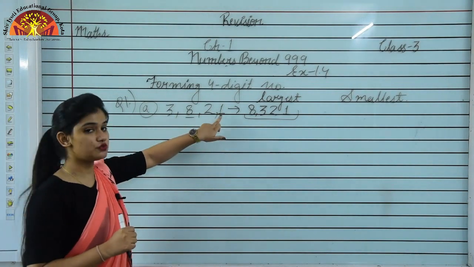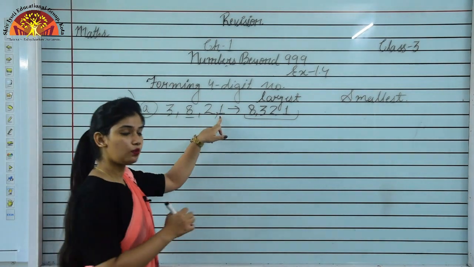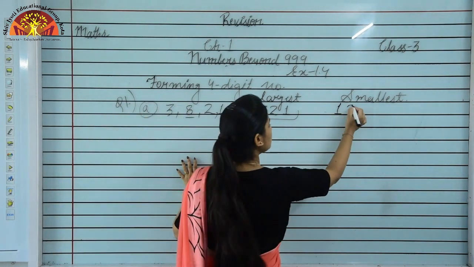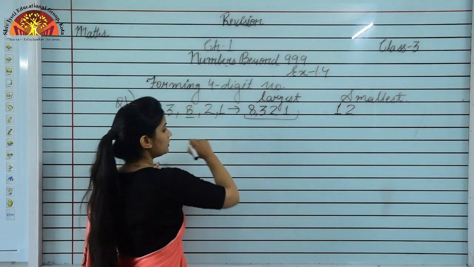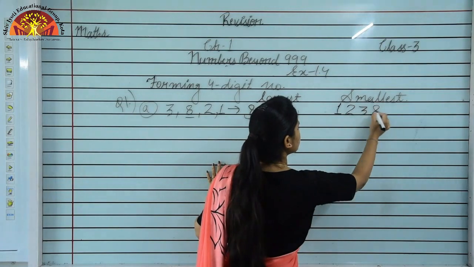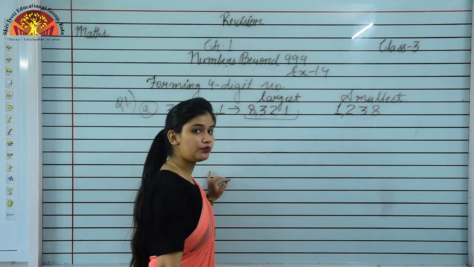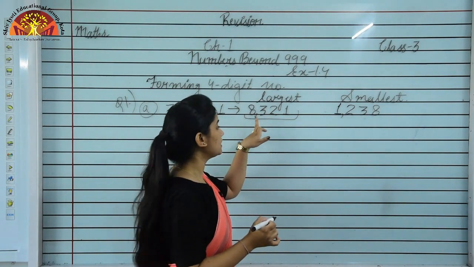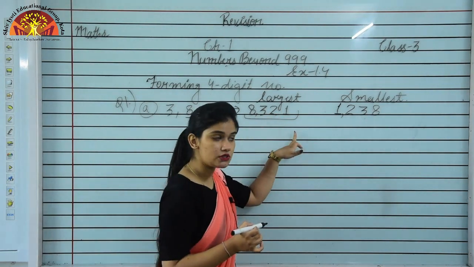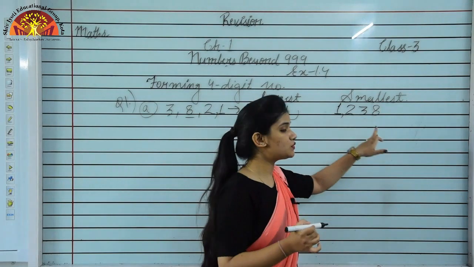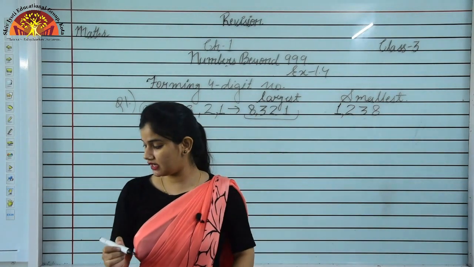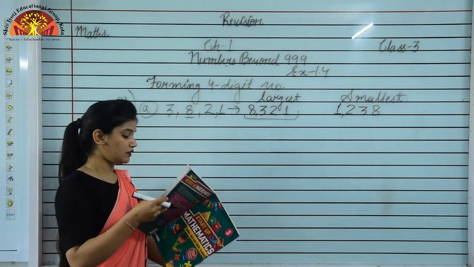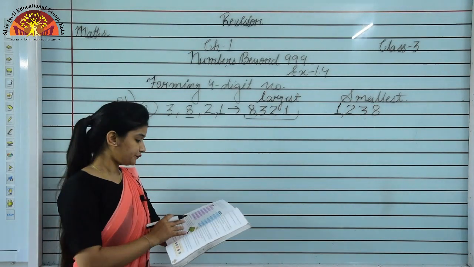First of all, we have to take the smallest digit, that is 1. After 1, 2. After 2, 3, and then 8. And this is the smallest number by using these digits. The largest number is 8321 and the smallest number is 1238. So students, in this way you can form the largest and the smallest number using the digits.